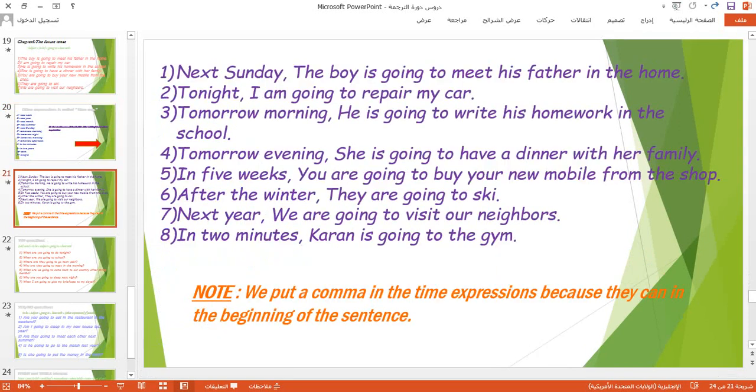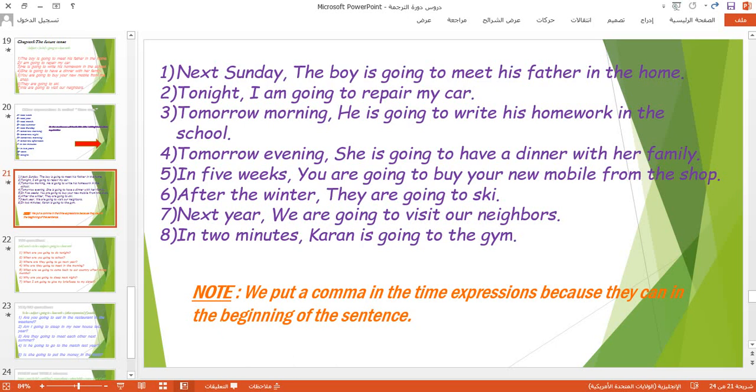Look what we should do. We add a comma after the time expressions, because they came at the beginning of the sentences. Like, for example, next Sunday, the boy is going to meet his father in the home. But if these expressions came at the end of the sentences, we don't use any comma, because they came at the last of the sentence. Okay, the second one, tonight, I'm going to repair my car.